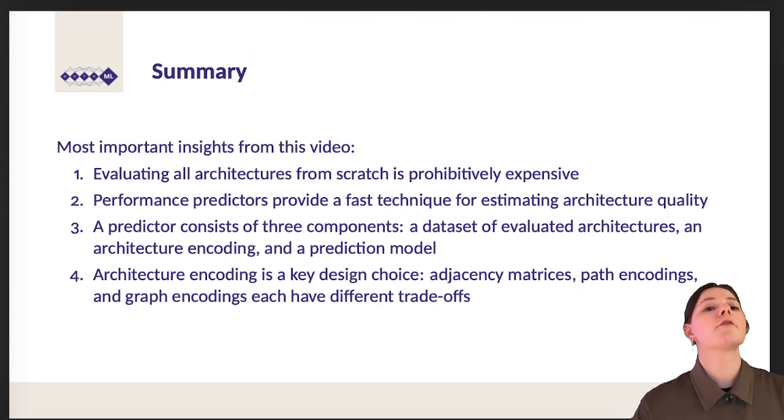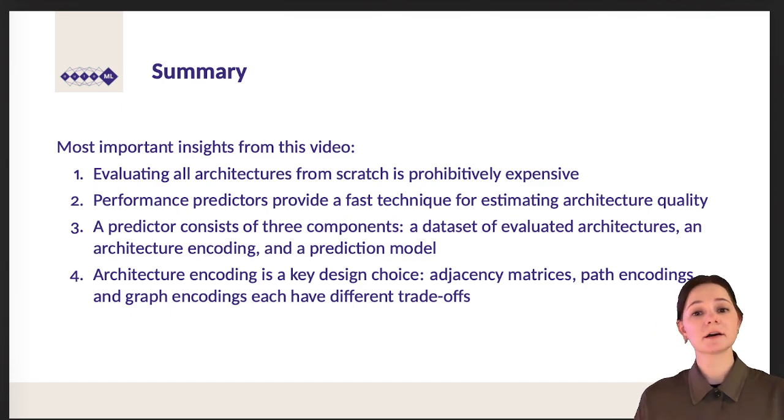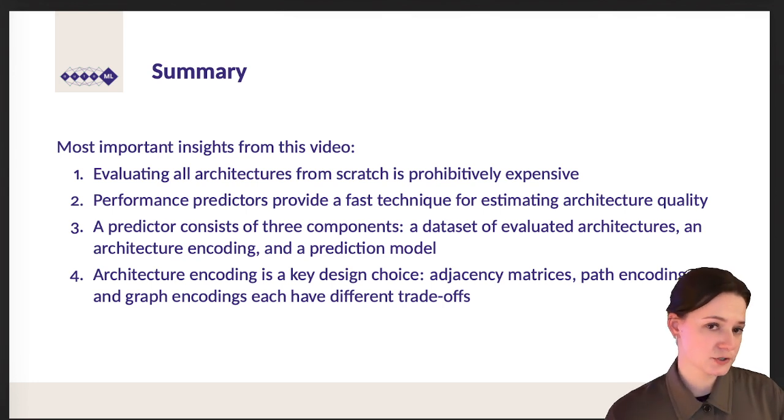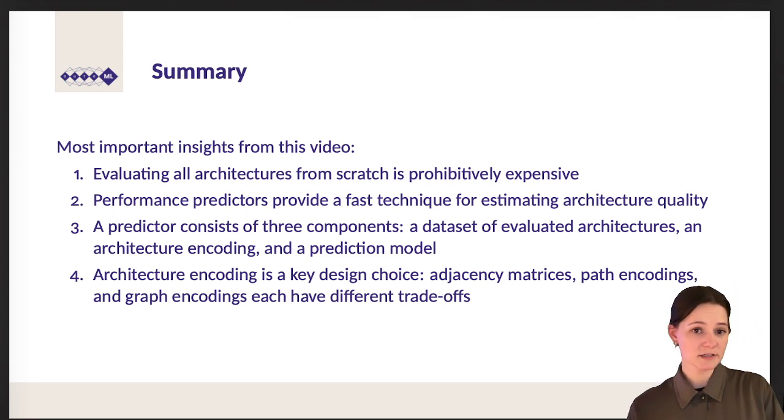The summary of this part is based on the fact that we want to evaluate architectures for the actual search. However, evaluating them from scratch is prohibitively expensive. So therefore, performance predictors can be used to provide a fast technique for estimating the architecture quality.